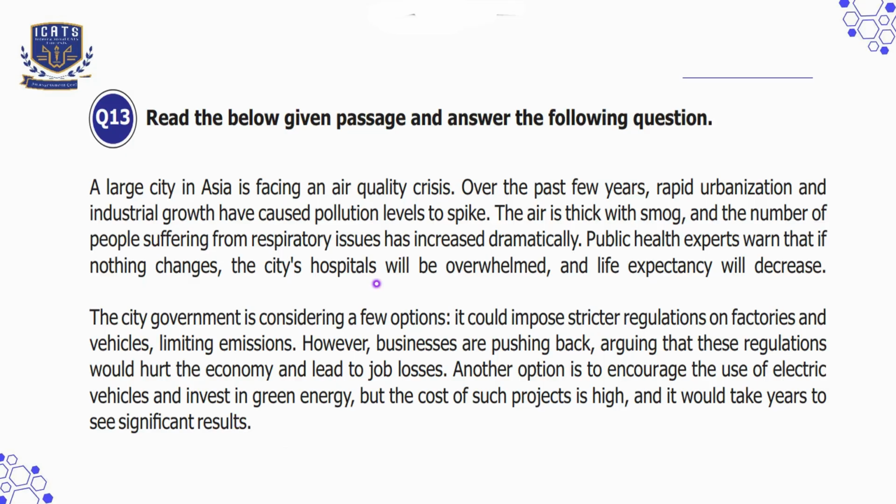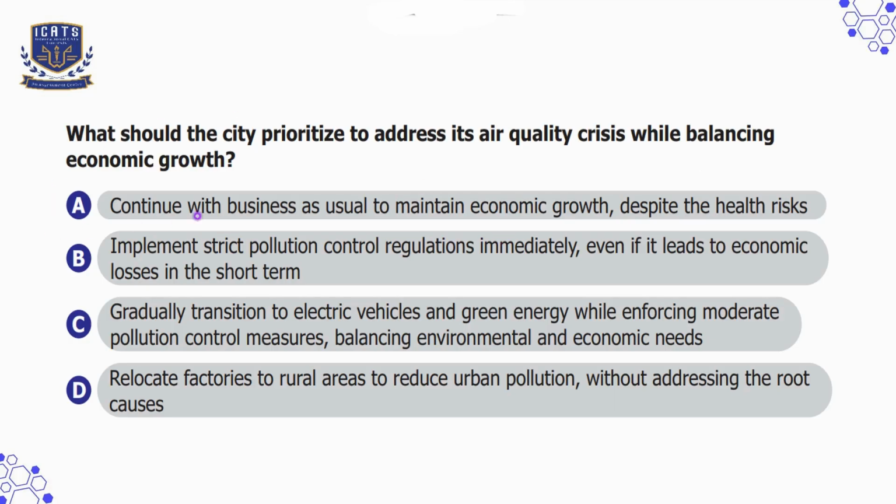So, the information that is given in the passage is a large city in Asia is experiencing an air quality crisis due to rapid urbanization and industrial growth. Smoke and pollution have caused a rise in respiratory illnesses, and hospitals are struggling. Option A is continue with business as usual to maintain economic growth despite the health risk, which is incorrect because it ignores the urgent pollution crisis.